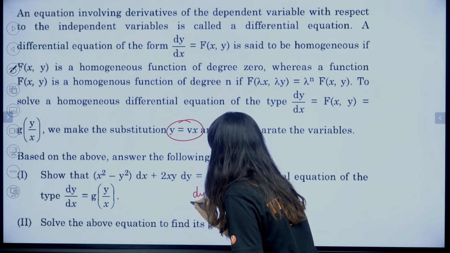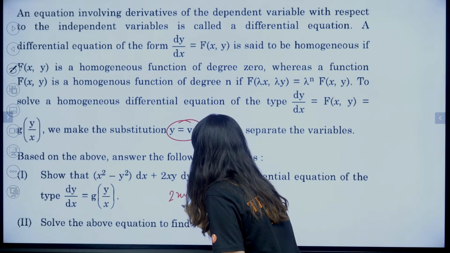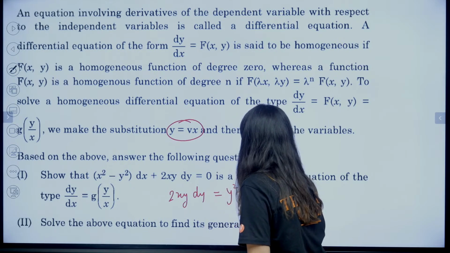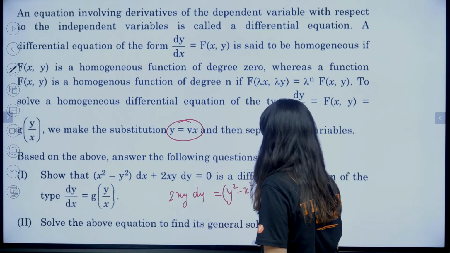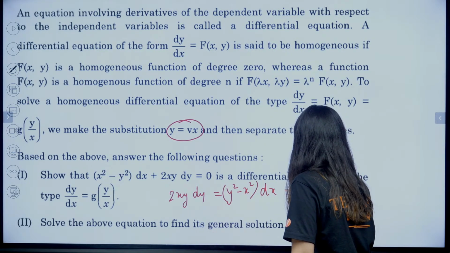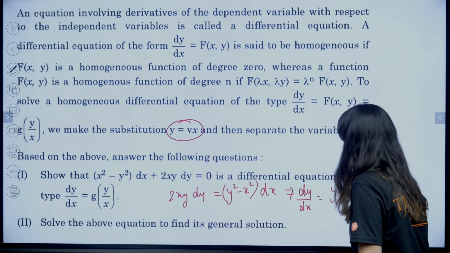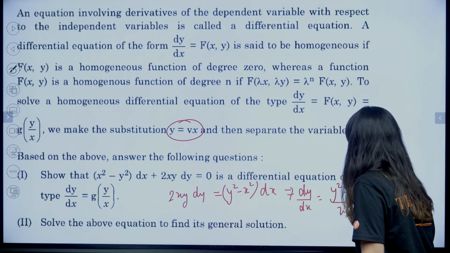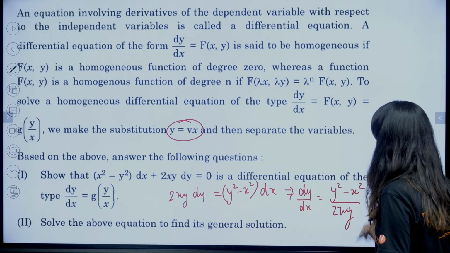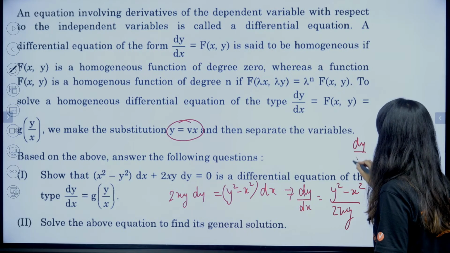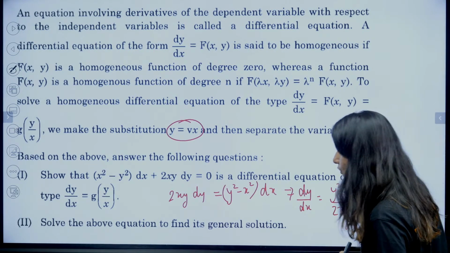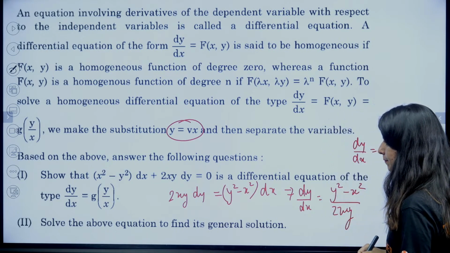So this is dy, 2xy. Let's shift this toward the right hand side. So y square minus x square, and we are having dx. Now dx will go here. So dy by dx you have to calculate: that is y square minus x square upon 2xy. Correct? Now separate it out.